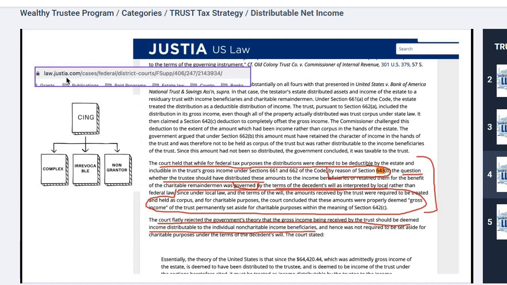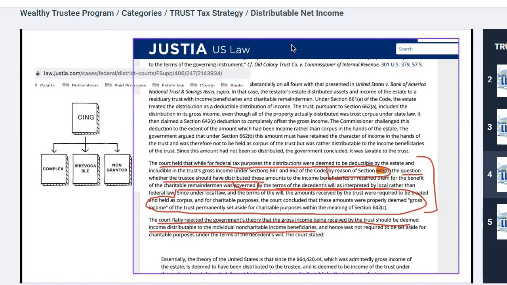This is from Justia, which is one of the largest databases of cases. So in here you can see, in a particular case I pulled up, the court held that while for federal tax purposes, the distributions were deemed to be deductible by the estate by reason of 643, the question whether the trustee should have distributed these amounts was governed by the terms of the will rather than local law.